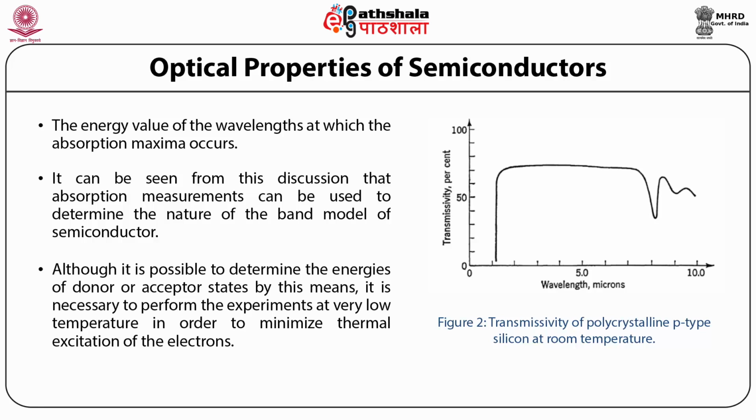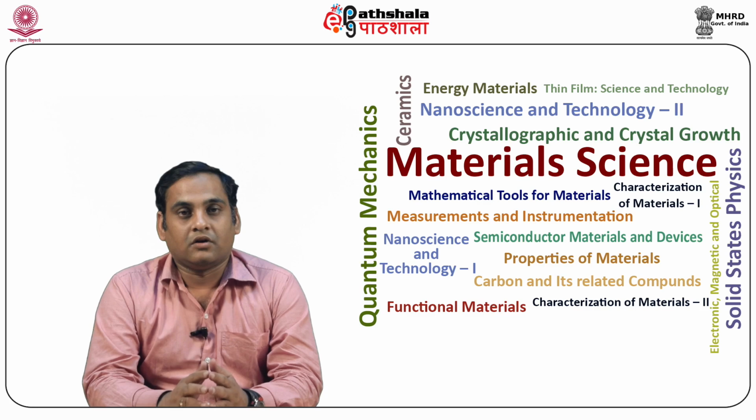Although it is possible to determine the energies of donor or acceptor states by this means, it is necessary to perform the experiments at very low temperature in order to minimize thermal excitation of the electrons.